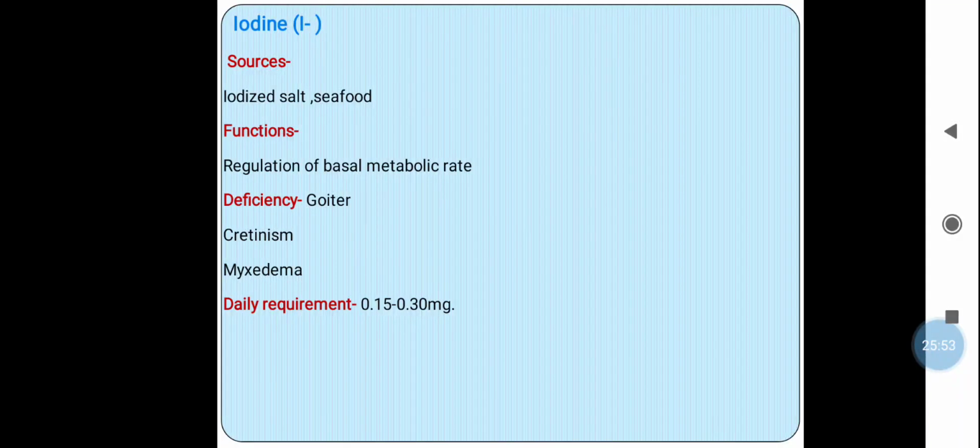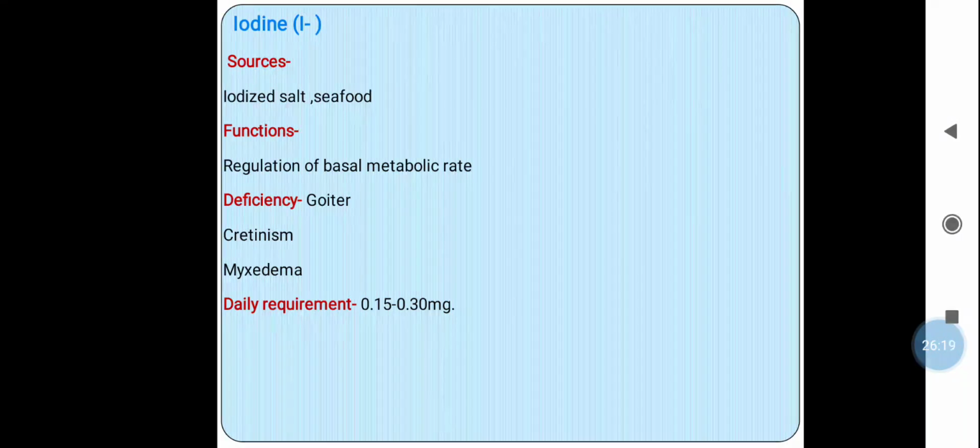Again, it leads to the cretinism, means impaired physical and mental development at the birth due to the insufficient thyroid hormone. Again, it leads to the myxedema. So it is a severe form of the hypothyroidism when the condition is untreated. If we do not treat cretinism properly, again it leads to the severe condition which is known as a myxedema.